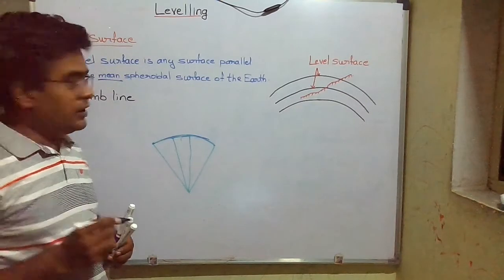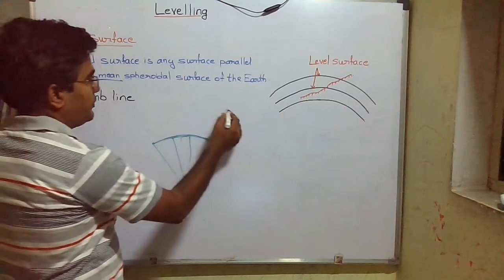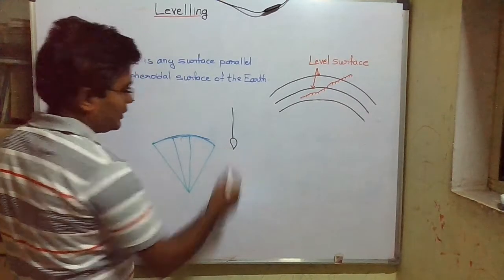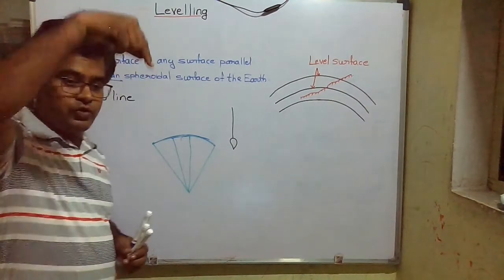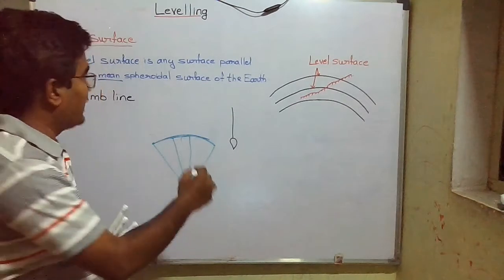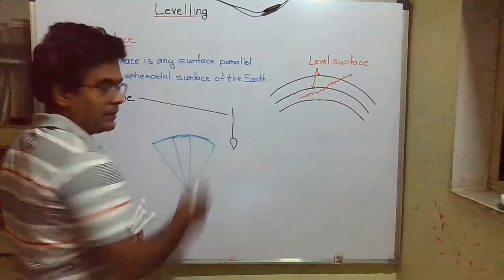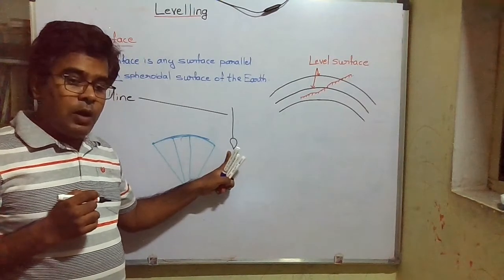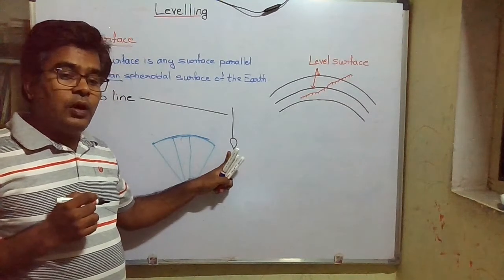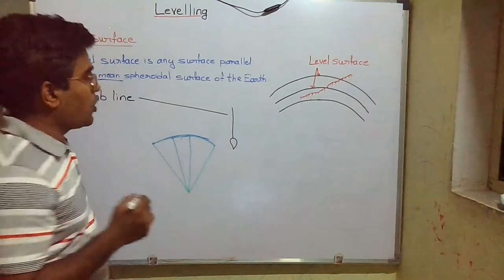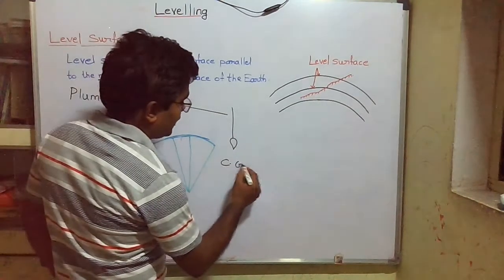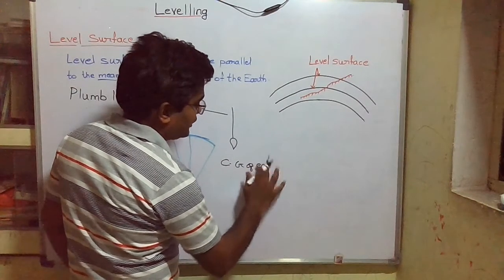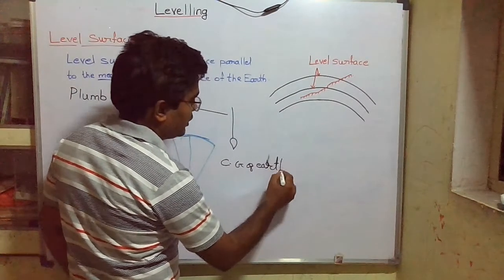If there is a thread and we attach a plumb bob to it, then it will always show one direction. That direction is called the plumb line. This plumb bob always shows the direction of the center of gravity of the earth.